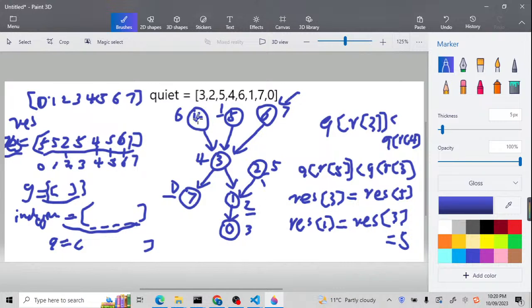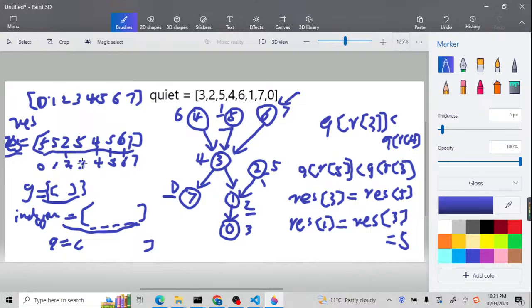Let's check the 4. So for this node 4, its required value is 6. It is even bigger, so we don't need to update. But for here, we need to update with the node 3, so we don't need. And here, this is important. The required value for the node 5 is 1, and the required value for the node 3 is 4. 1 is less than 4, so it means from here, we need to update it.